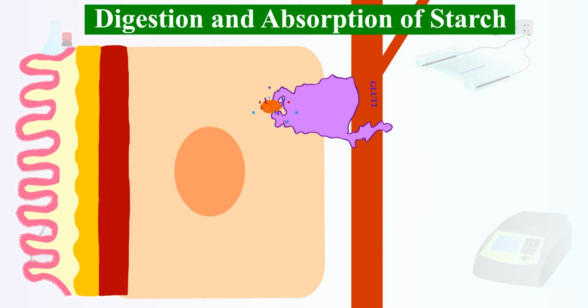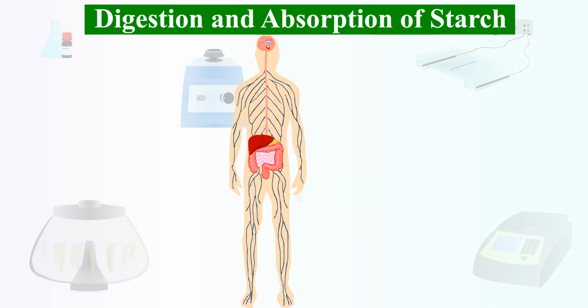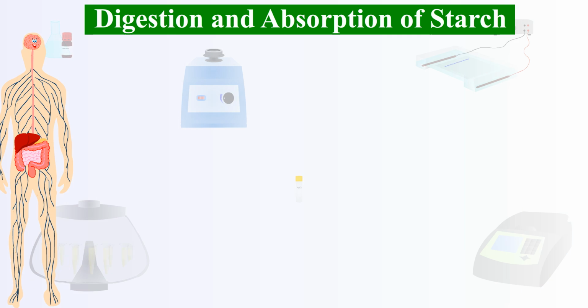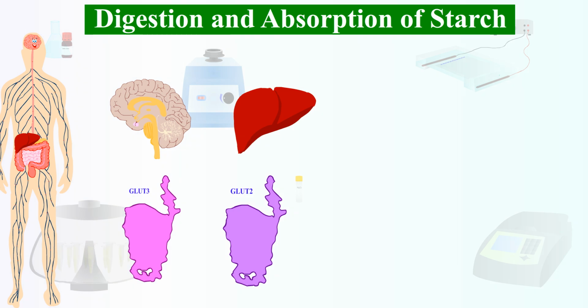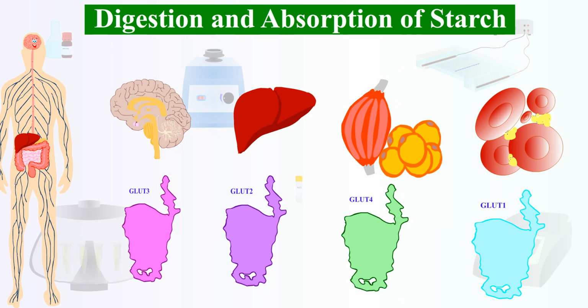On the basolateral side, the glucose transporter 2 or GLUT2 will move glucose into the blood by facilitated diffusion. In the blood, the glucose enters the hepatic portal vein and liver and is distributed through systemic circulation. Different tissues use different glucose transporters to take in glucose. The brain uses GLUT3, the liver uses GLUT2, muscle and fat use GLUT4, and RBC uses GLUT1.